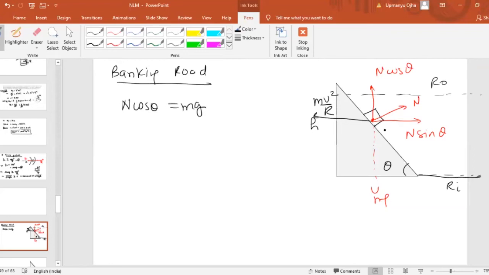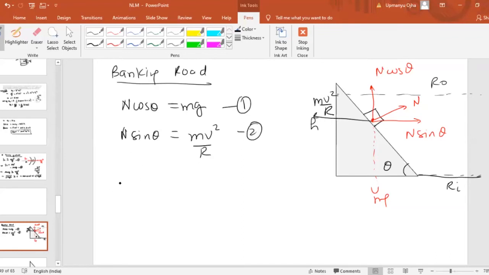And the component n sine theta is balancing the centripetal force, mv square by r. Now r is the radius of the bank. The difference between outer and inner radius is not too much, therefore we only take the radius of the circular path. This is equation number one, and this is equation number two.